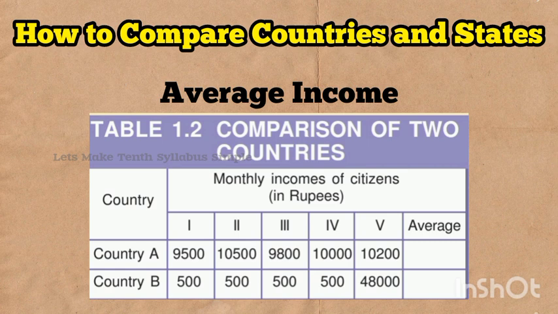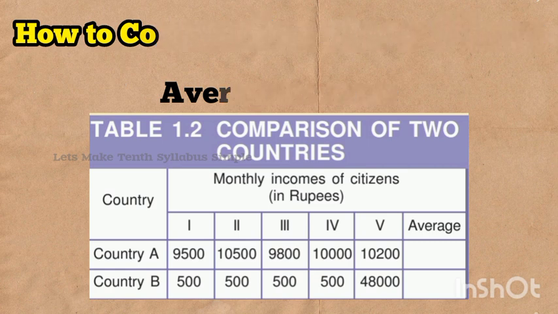Now ask the question, will you be equally happy to live in both the countries? Are both equally developed? We may think country B is better only in the case that we are the fifth citizen of that country. But in actual fact, country A is better because the incomes of the people are more nearly equal.